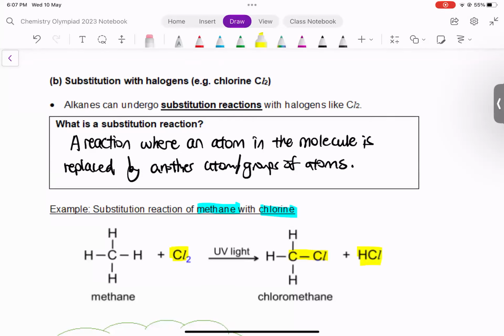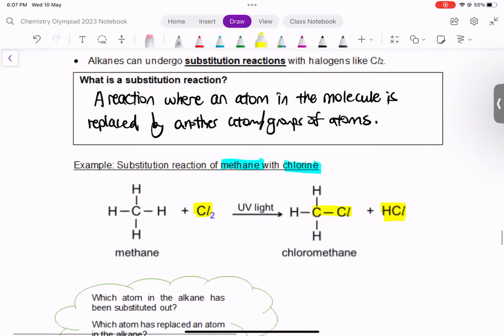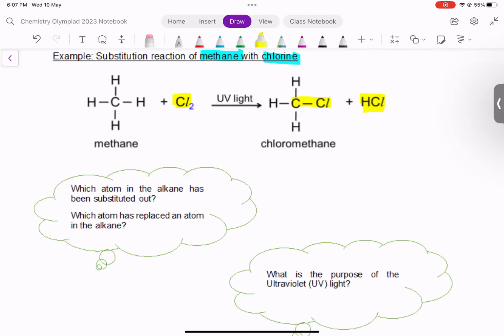Because remember, you had two chlorines, Cl2, right? Two chlorine atoms. One got attached to the carbon. The other one got attached to the hydrogen. All right? So which atom in the alkane has been substituted out? Out is the hydrogen. Which atom has replaced the atom in the alkane? Chlorine.